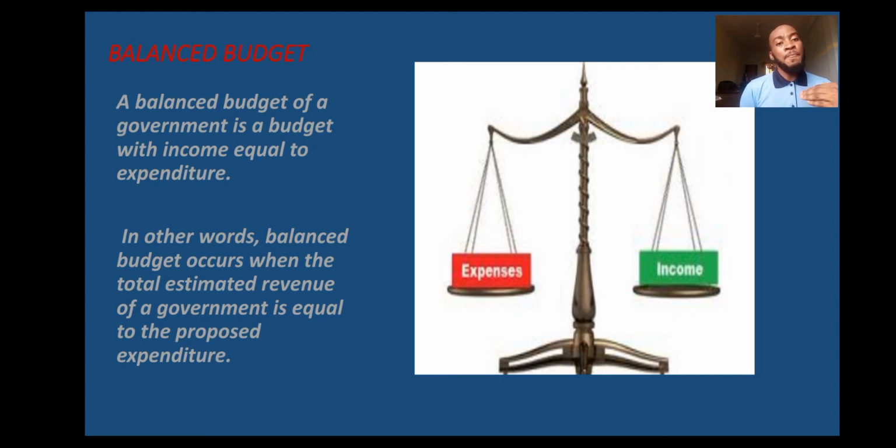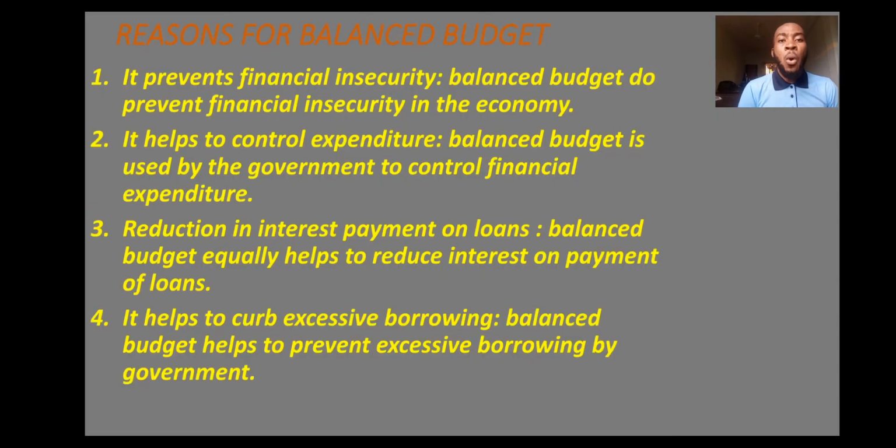In other words, there is no reserve, there is no debt. Debt, I mean owing someone. And there's no reserve, there's no excess. Both are equal. So that is what we mean by balanced budget. It means the expenses that we're going to carry out and the money we're going to generate, both are equal. So now having said that, let's take the next one. What then are the reasons for balanced budget?